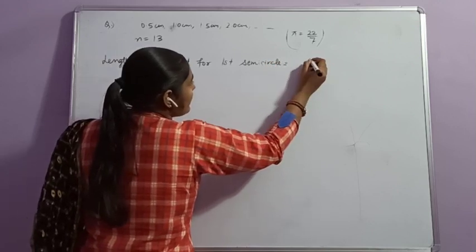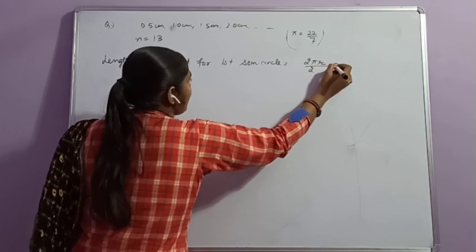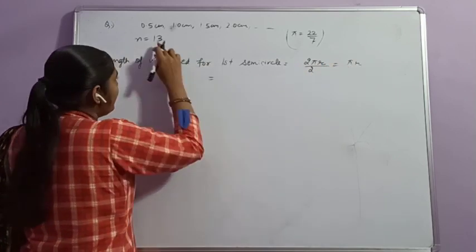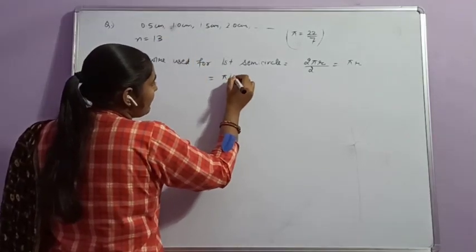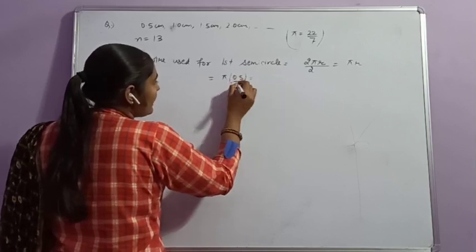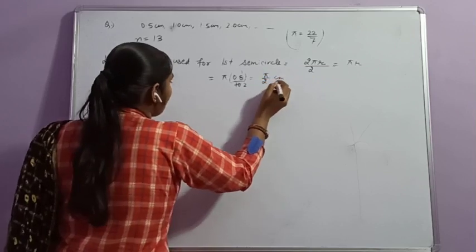We know that the circumference of a circle is 2 pi r, and for a semicircle it will be half, so it is equal to pi r. The radius for the first semicircle is 0.5, that is pi multiplied by 0.5, that is equal to pi by 2 centimeter.